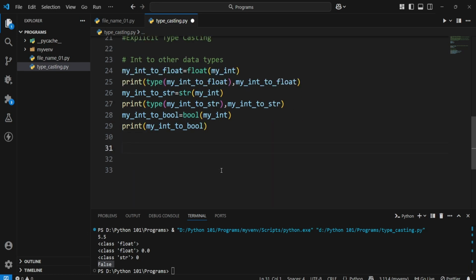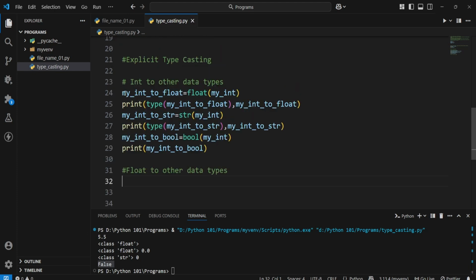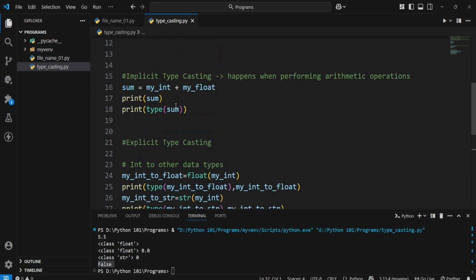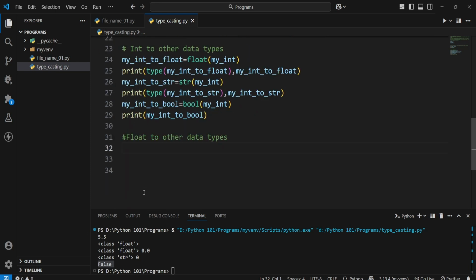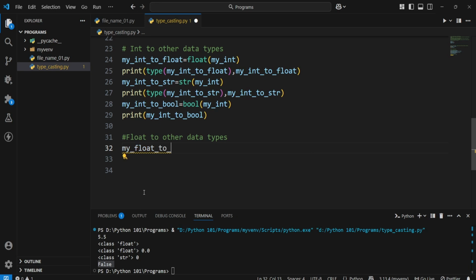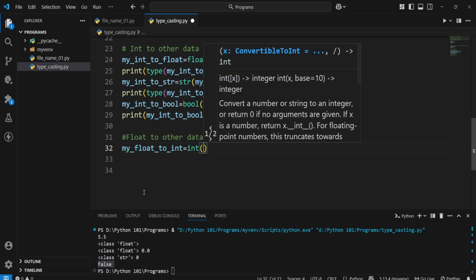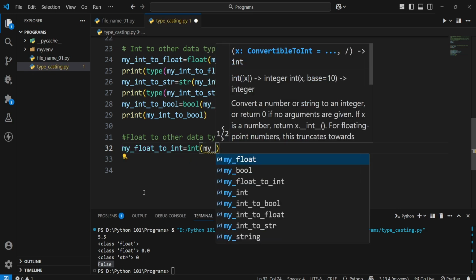Now let's convert float into other data types. Now let me take my float. Okay, let's convert it into integer first. My float to int equals to, now similarly, while converting into integer, we'll take a function called int, and there we'll pass our value.